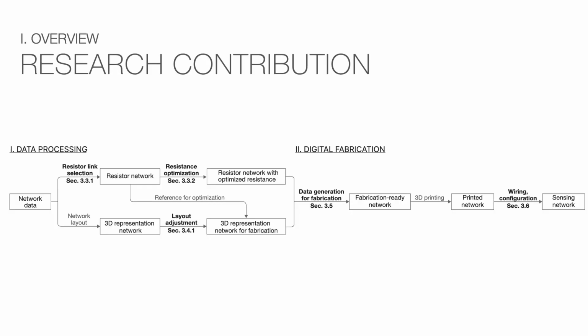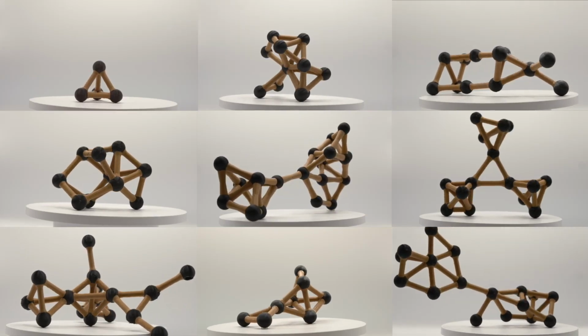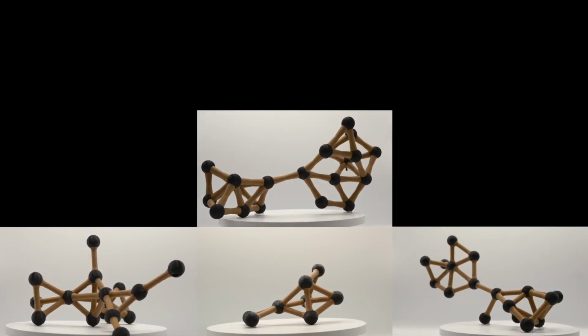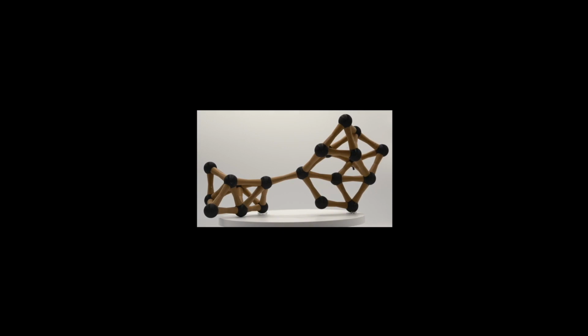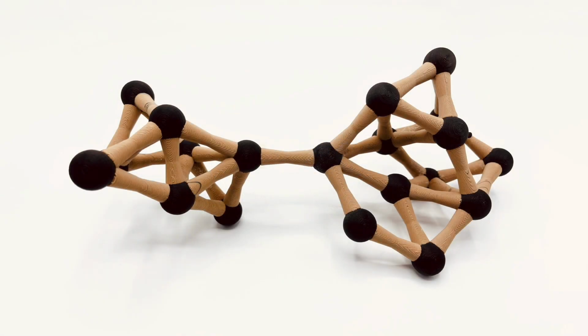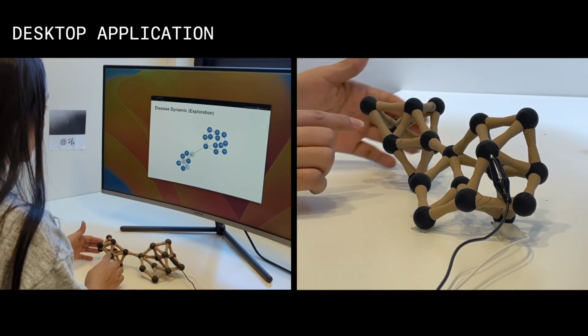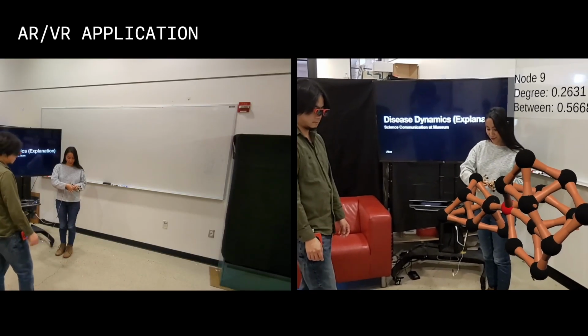And so to support generalizability, our research contribution is a computational design pipeline that concurrently considers form and interactions, which can enable developers to 3D print various network physicalizations that have sensing capabilities. By leveraging multi-material printing and computational algorithms, our sensing networks support node selection. And so when a user touches a node, different applications can recognize the node selection, including desktop, and even AR and VR.